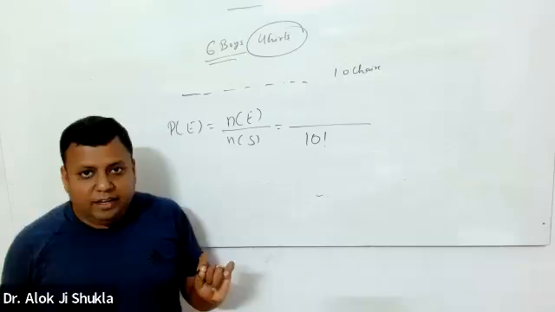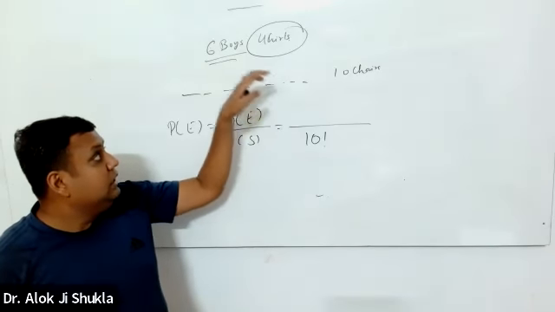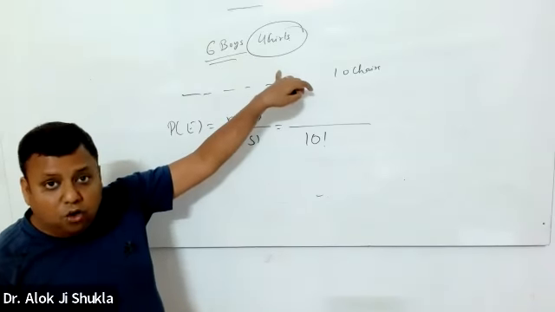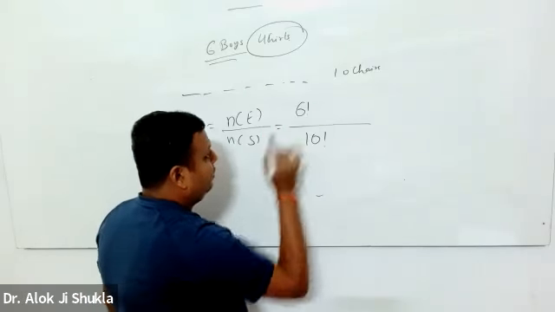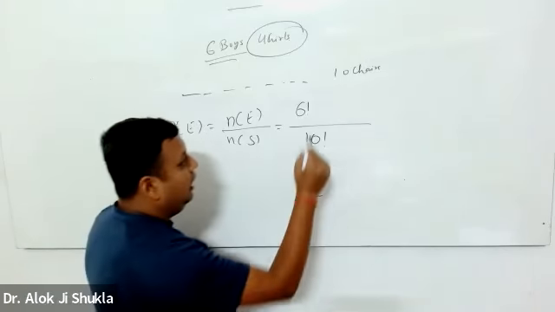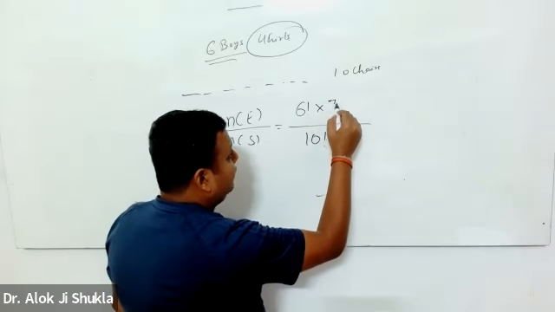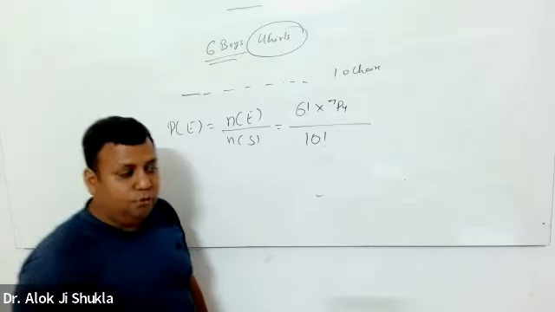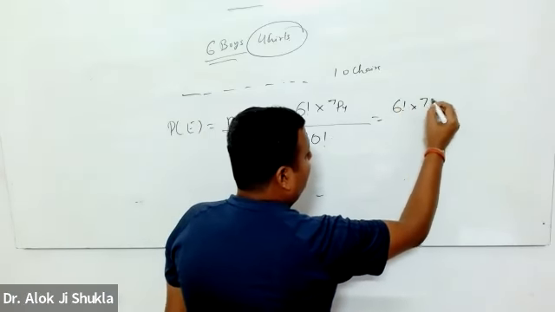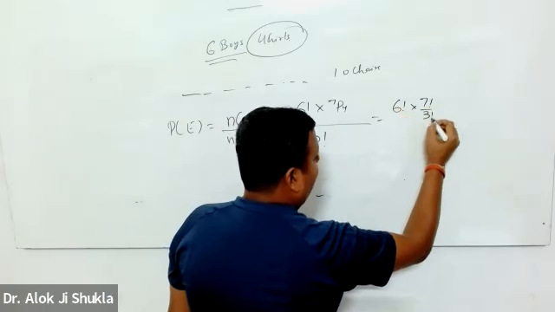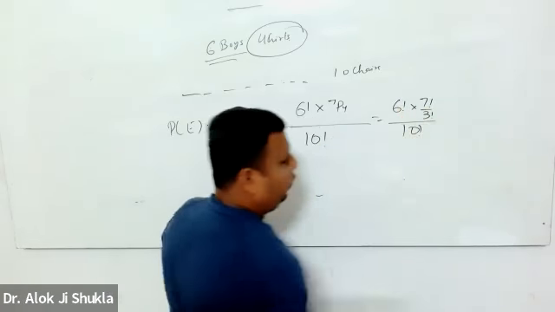And in how many ways will these 4 girls not be together? The answer to this question is 6 boys can arrange in 6 factorial ways, and the girls will be arranged in 7 P4 ways, which is 6 factorial into 7 factorial by 3 factorial, whole upon 10 factorial.